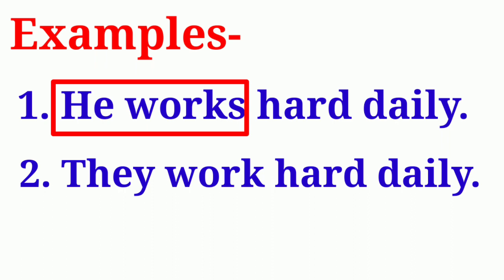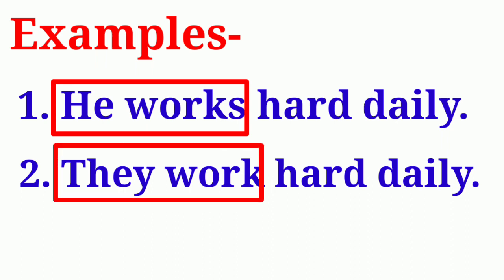But in the second sentence, the subject, that is the pronoun they, is plural. Therefore, we have used the base form of the verb work without the suffix es. In this way, when the number of the subject changes, in other words, whether the subject is singular or plural, the forms of finite verb also change.